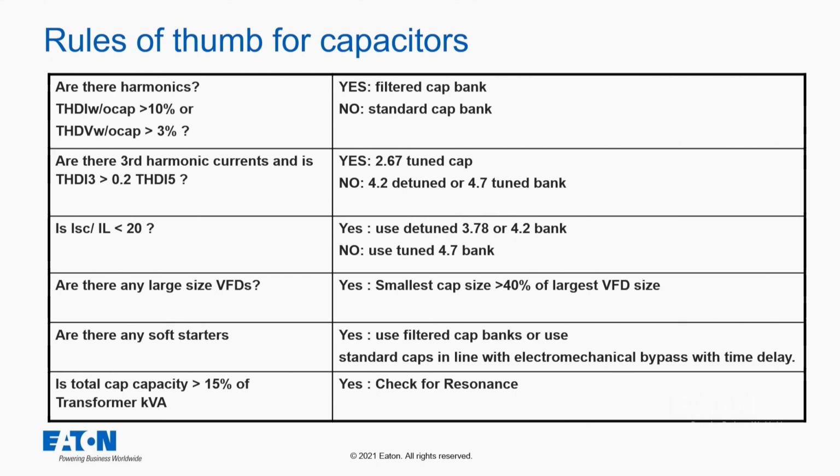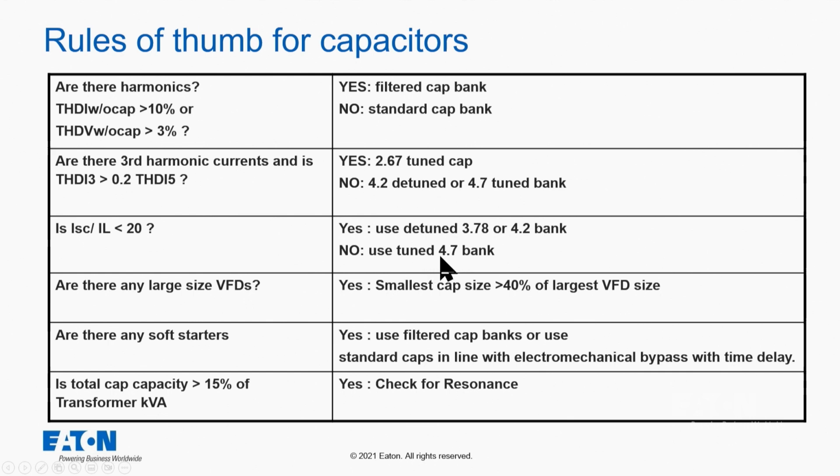If we don't have a lot of third harmonic, then we'll put a fifth harmonic filter, which is going to be 4.2 or 4.7. And then if the short circuit over the load is low, what does that mean? That means I have a weak source. Then I'm going to put in a detuned filter bank, and it's going to even be lower pretty much, 3.7 to 4.2. If it's not low, meaning I have a pretty stiff source, I can use that 4.7.